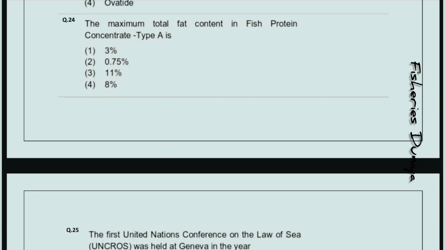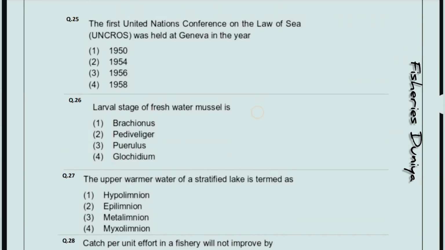Next question, the maximum total fat content in fish protein concentrate type A is. So the correct answer is option number 2, 0.75%. The first United Nations Conference on the Law of the Sea was held at Geneva in the year. So the correct answer is option number 3, 1956.